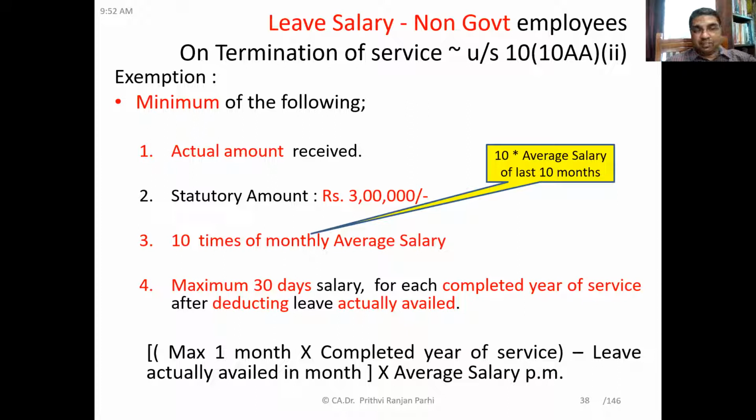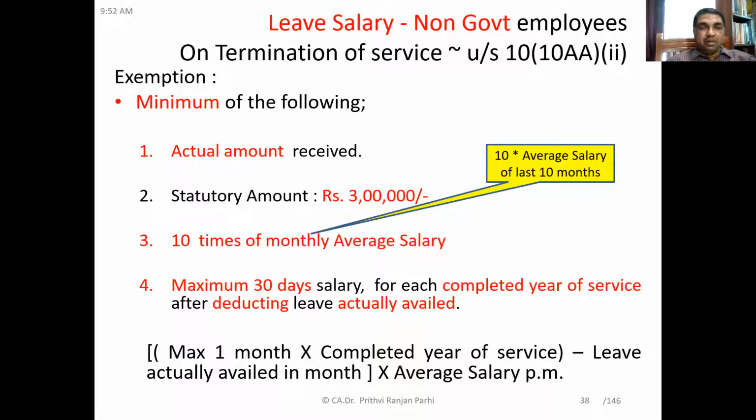Third limit, 10 times the monthly average salary. So we need to find out the monthly average salary into 10. If you are worried about how to calculate that monthly average salary, friends, it is the average salary of the past 10 months. So first find out the past 10 months salary, average it out, then multiply it with 10. Understood? Third limit.